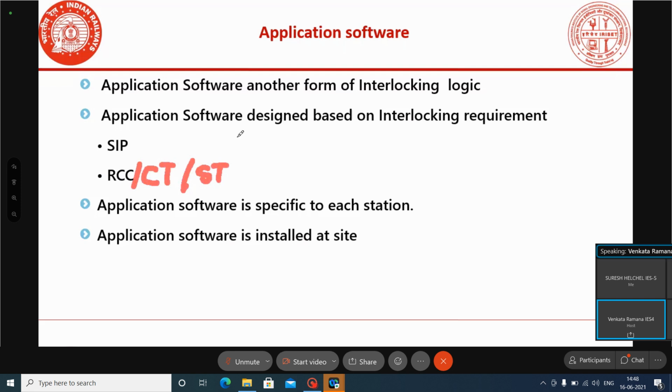Okay, based on this only circuits are designed. In the same manner, in the electronic interlocking system also, the application software is designed based on these two things only: the signal interlocking plan and the route control chart. Based on this one only, it will be designed.